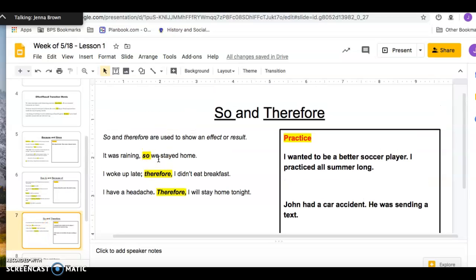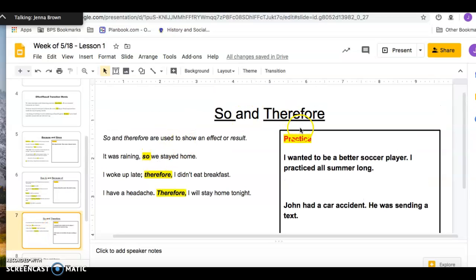The next one is so and therefore. I particularly love when 7th graders use therefore because you're really elevating your writing. So again, it shows an effect or a result. It was raining, comma, so we stayed home. I woke up late. Again, there's that semicolon. Therefore, I didn't eat breakfast. The semicolon shows a close relationship between what could be two separate sentences. I have a headache. Therefore, I will stay home tonight.